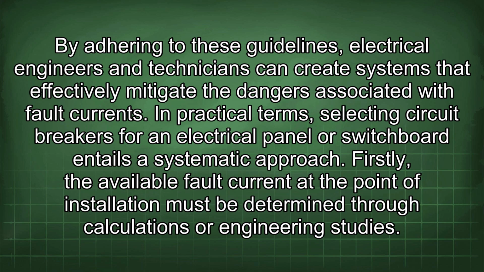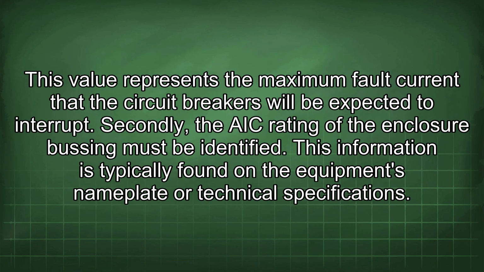Firstly, the available fault current at the point of installation must be determined through calculations or engineering studies. This value represents the maximum fault current that the circuit breakers will be expected to interrupt. Secondly, the AIC rating of the enclosure busing must be identified. This information is typically found on the equipment's nameplate or technical specifications.